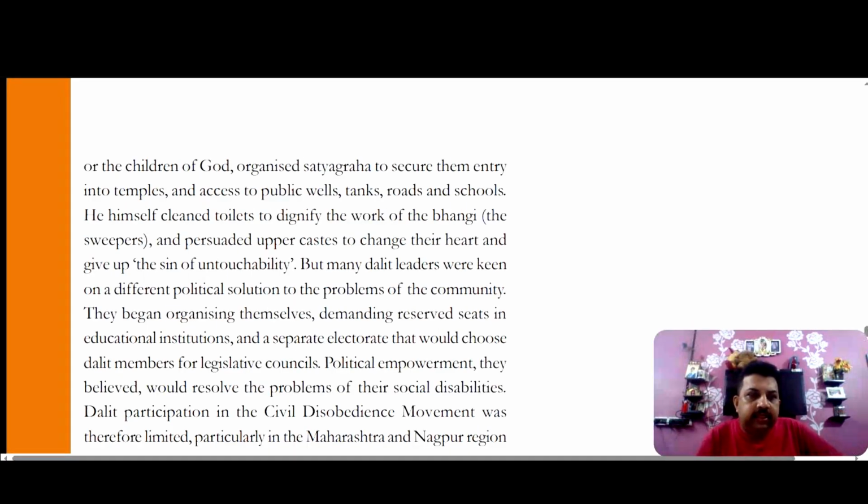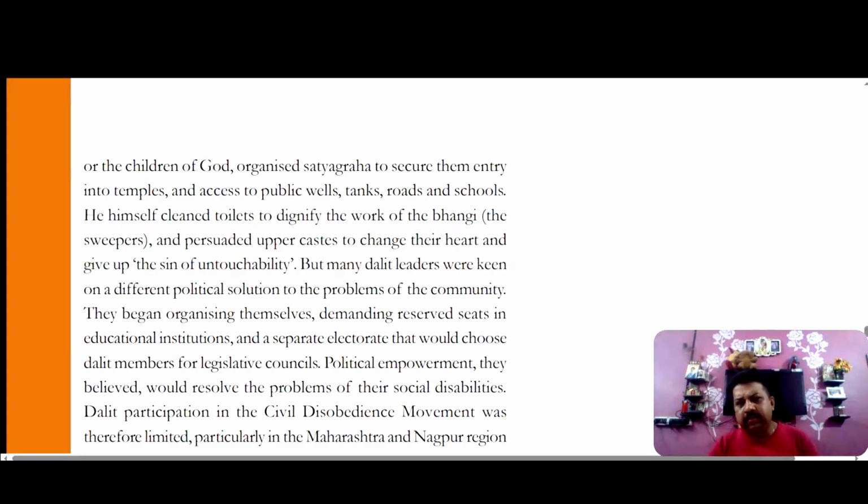It was Gandhiji who told these Harijans, who wanted untouchability to be totally removed from the country, and he called those untouchables Harijans, the children of God. He himself cleaned toilets, dignified the work of the Bhangi, and persuaded upper class and upper caste people to change their heart and give up the sin of untouchability.